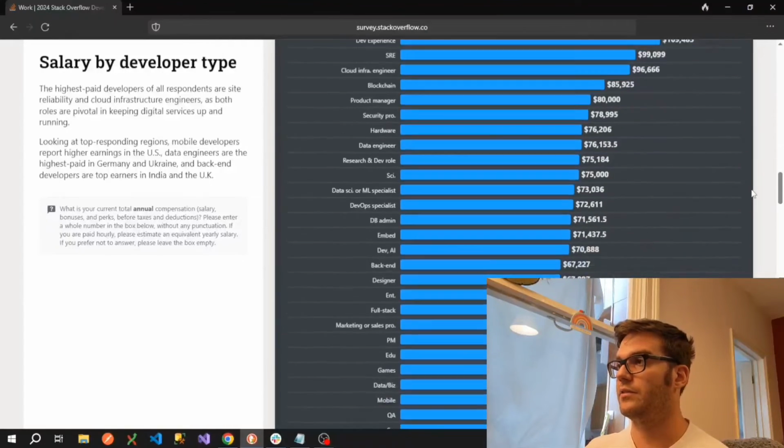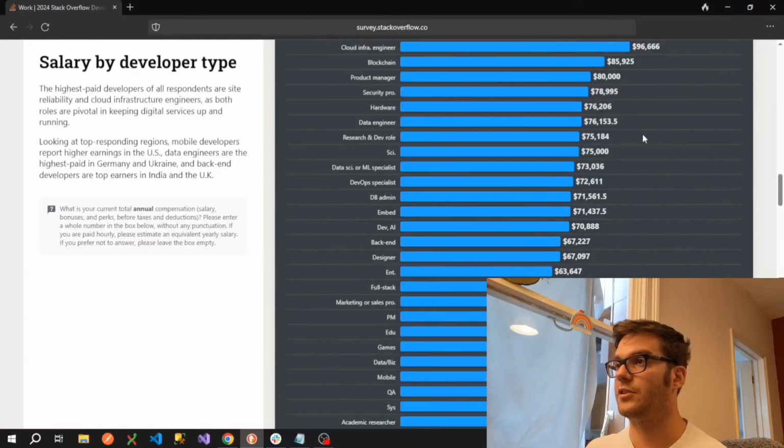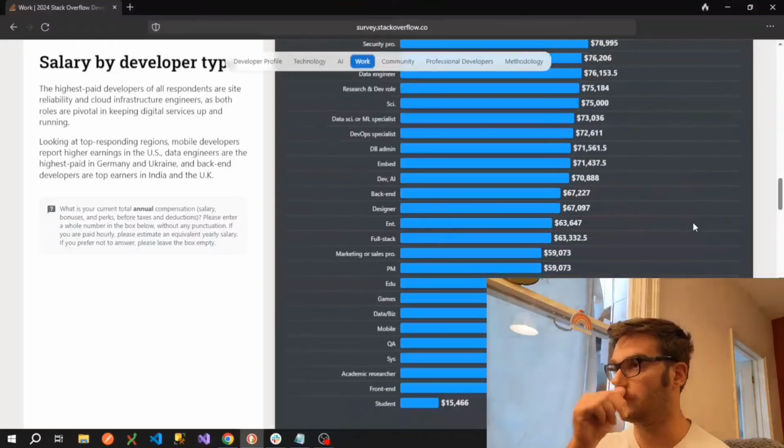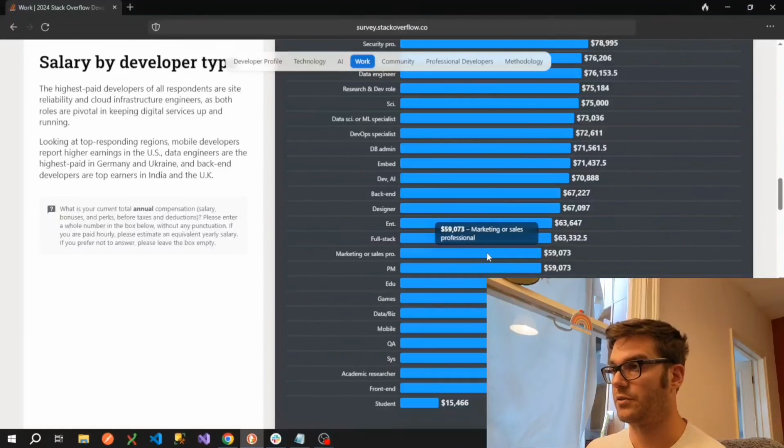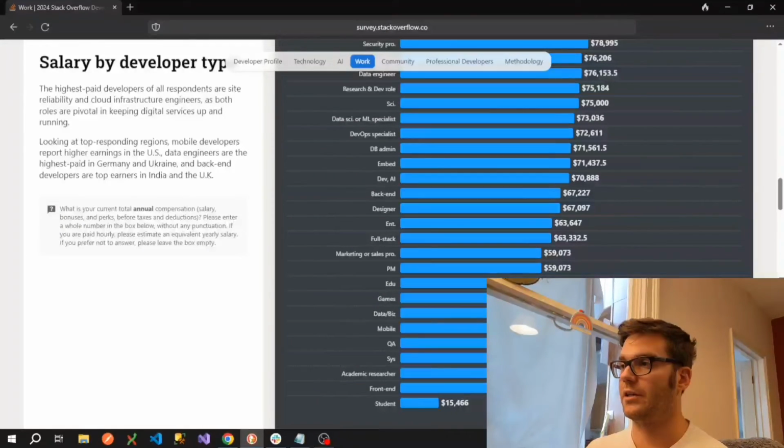So moving down the list, we can see kind of in the middle of the list here, we have some research kind of roles, academic roles, so research and development roles, scientist, data scientist, or machine learning specialist. And then moving further down the list again, we can see that we have back-end developers here. Again, I don't know why marketing or sales professionals are in this list. We can see games developers are quite low on the list, which is probably not a great industry to be in, to be honest, because it's lower on the pay scale because it has a lot of people that want to work in it. There's a very high rate of kind of desirability there, but it's also combined with pretty heavy hours from what I understand.